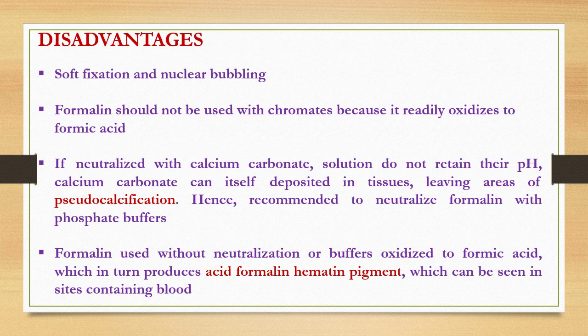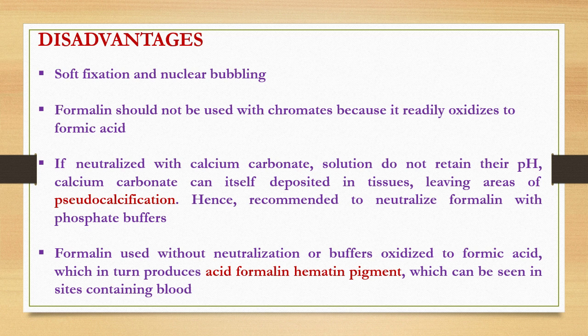As you know, all fixatives have advantages and disadvantages. 10% NBF is said to be a soft fixative, and sometimes it leads to nuclear bubbling. And it should not be used with chromates because it readily oxidizes to form formic acid.